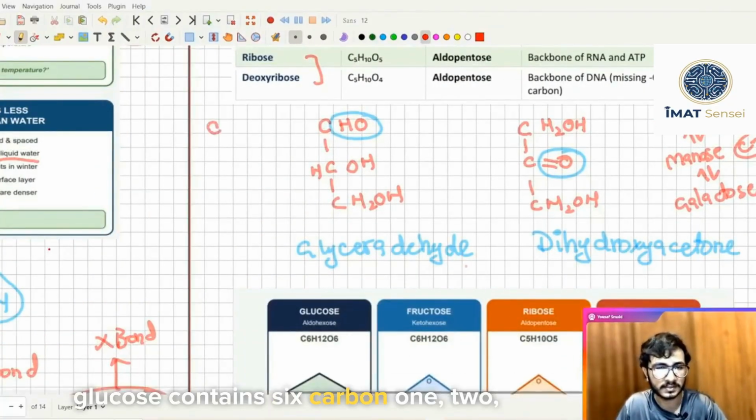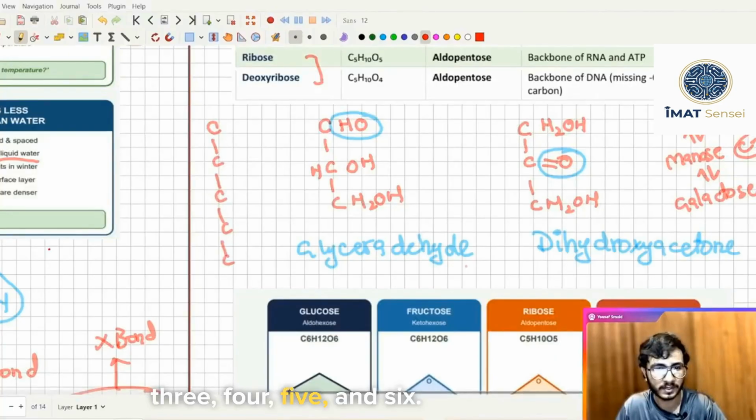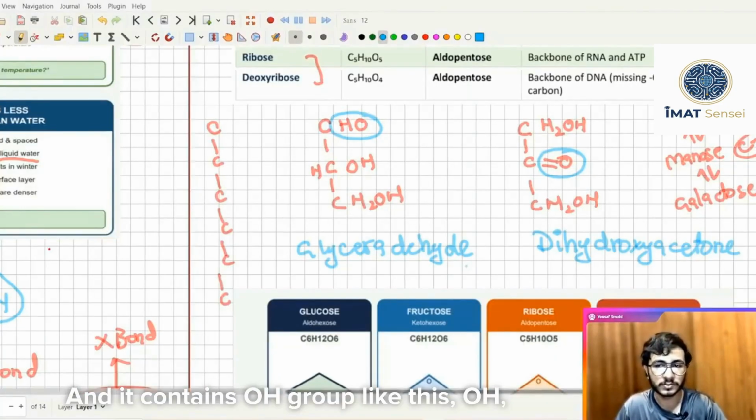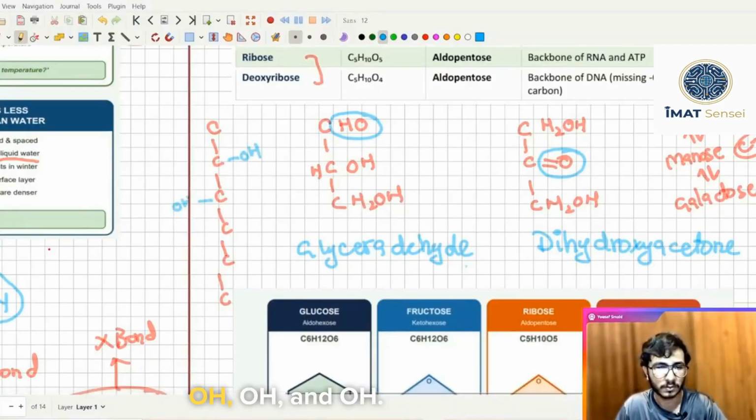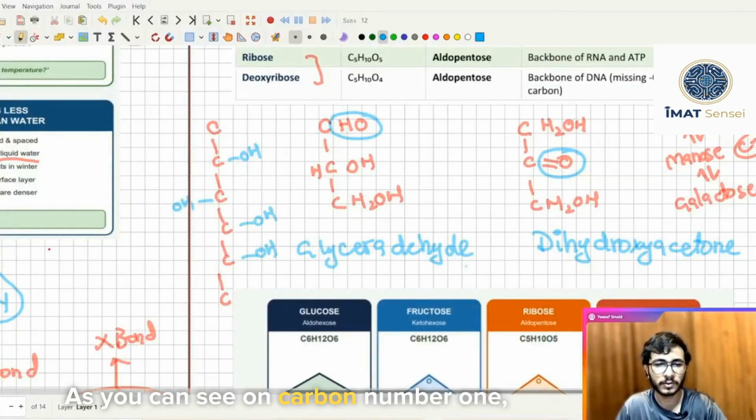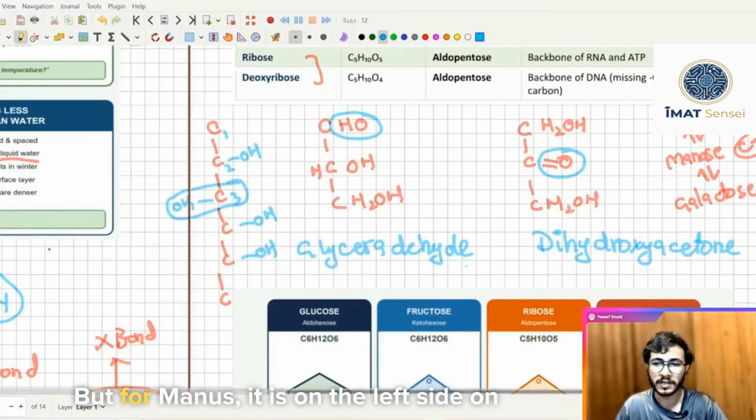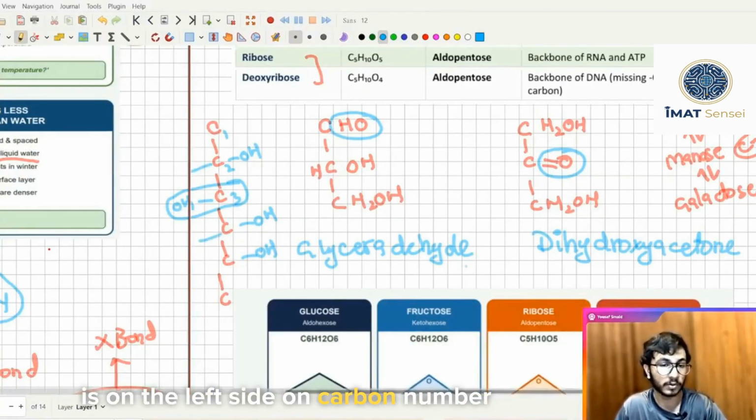Glucose contains 6 carbons: 1, 2, 3, 4, 5 and 6. And it contains OH groups like this: OH, OH, OH and OH. As you can see, on carbon number 1, 2 and 3, the OH group is on the left side. But for mannose, it is on the left side on carbon number 2, and for galactose, it is on the left side on carbon number 4.